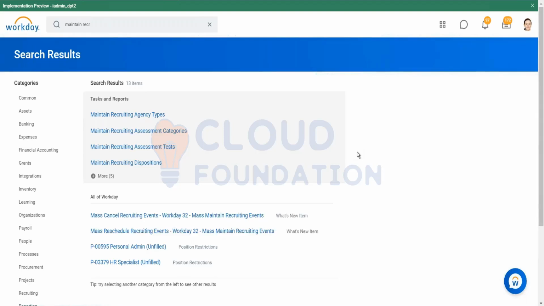So if we want all the assessments with the category aptitude to be accessible to a particular security group, then we will attach that particular segment to the security group. I hope I'm clear. Yeah, it's clear. Thank you. Sure.